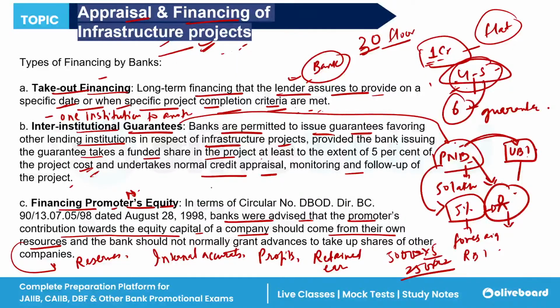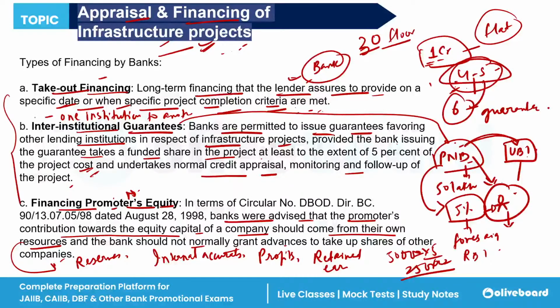The bank is not going to finance you in such cases. And the bank should not normally grant advances to take up shares of other companies. So banks are not allowed to take advances to buy the shares of different companies. They only have to bring their own funds.